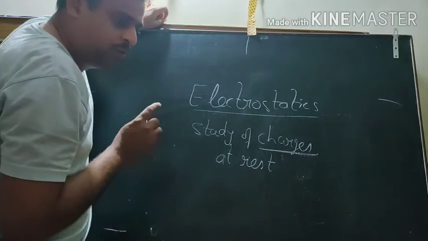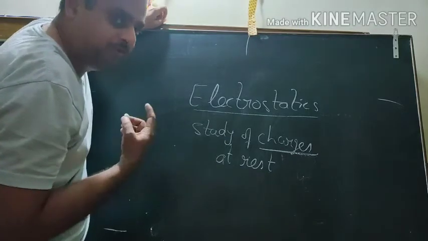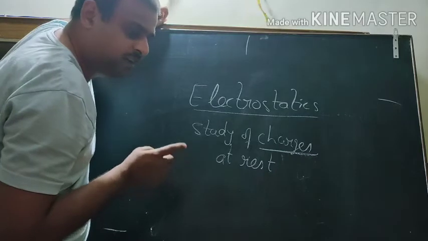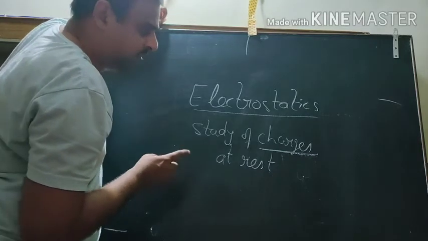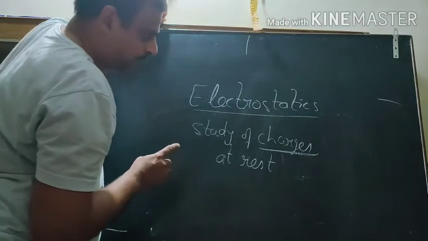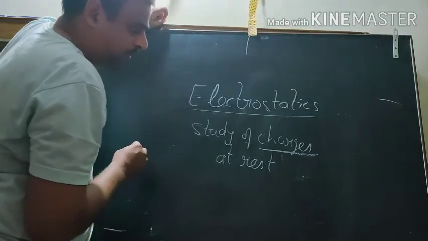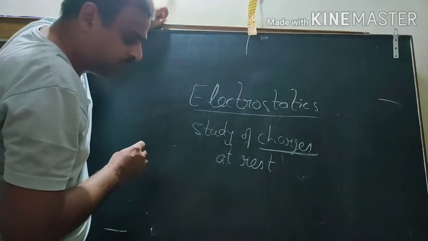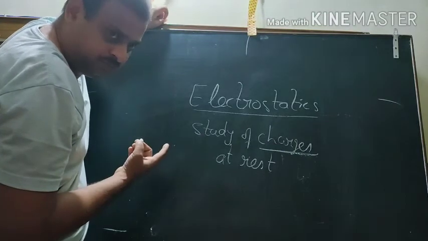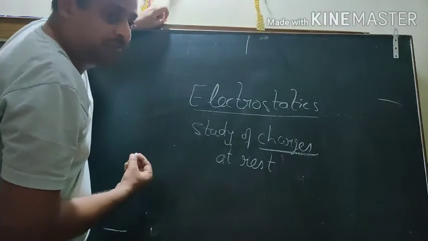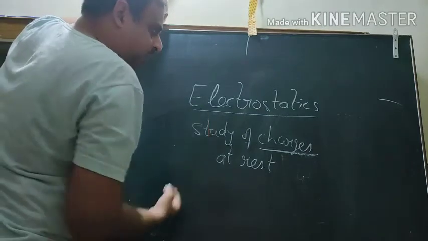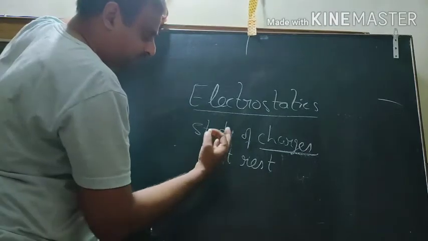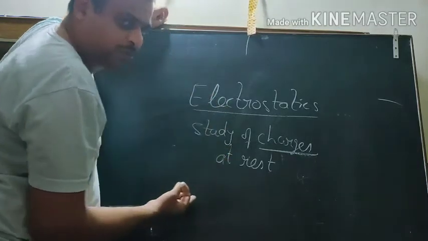Whenever a body is placed in an electric or magnetic field, it experiences a force. That is the basic property of charge. Gravitation is the same, but that is attractive, and that is a macroscopic property. And electrostatic force is the intrinsic property of charge.